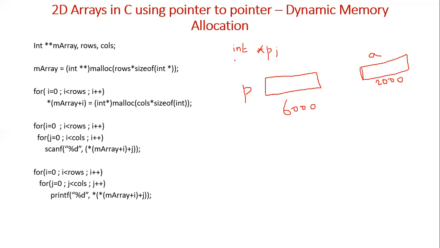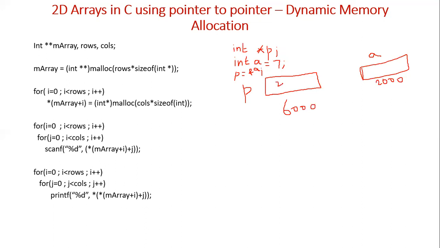So if there is another statement here, int a = 7, then if you say p = &a, p = &a, it means that p can hold the address of a.